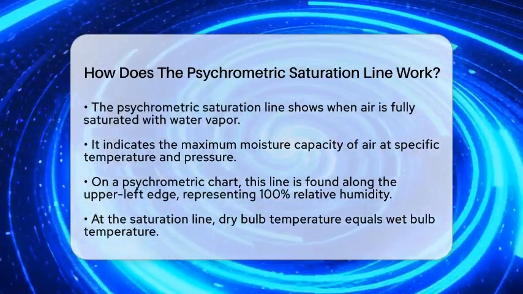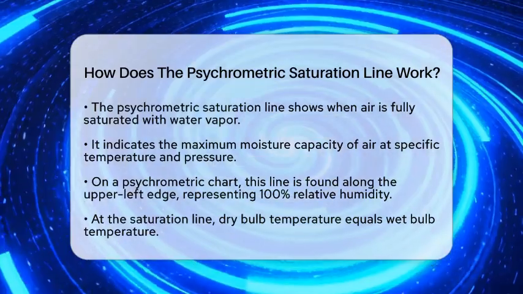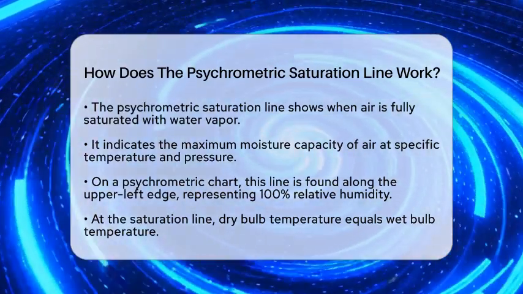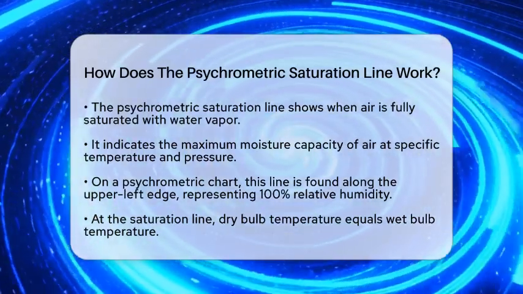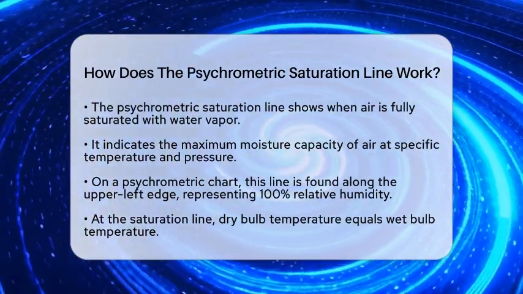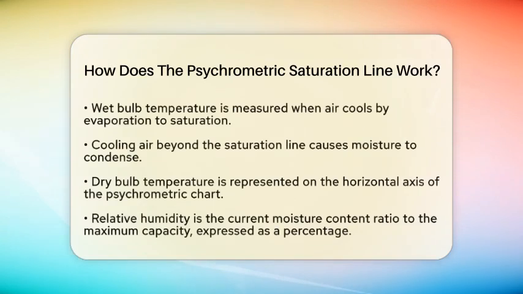relative humidity. When air reaches this saturation line, the dry bulb temperature, which is the air temperature you measure with a thermometer, equals the wet bulb temperature. The wet bulb temperature is what you would measure if the air were cooled by evaporation until it became saturated. If the air continues to cool beyond this point, moisture will start to condense out of the air.